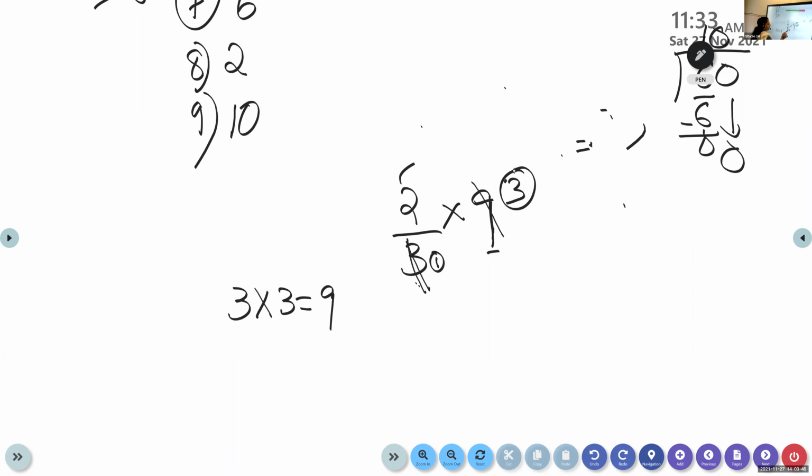So what is remaining here? We cut this 3 and we cut this 9. So that 3 times 3 is 9. So what is remaining here? 2 times 3 only. What is 2 into 3? 6. So we can use this method. That is called cutting method.